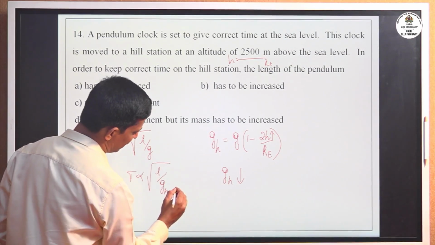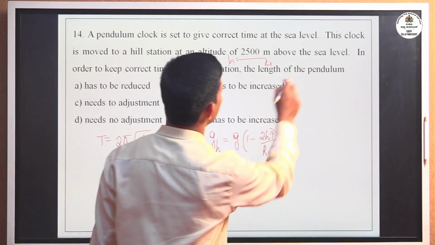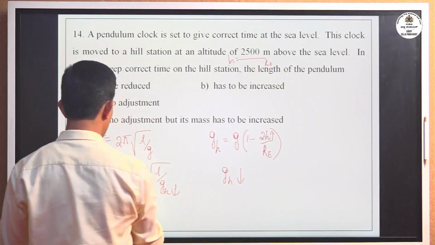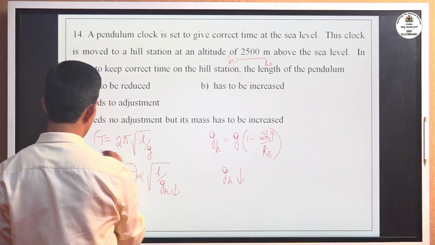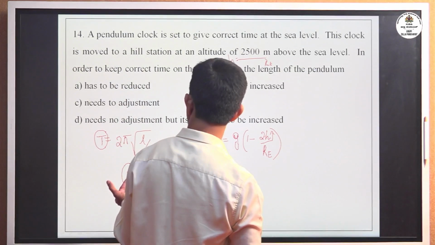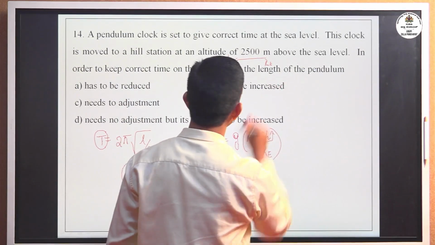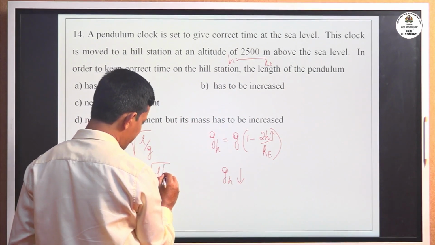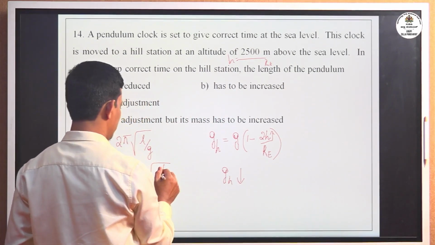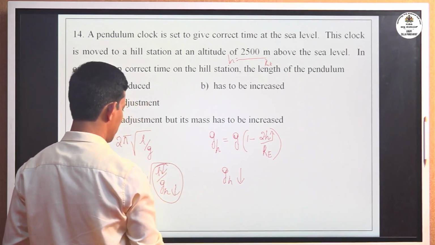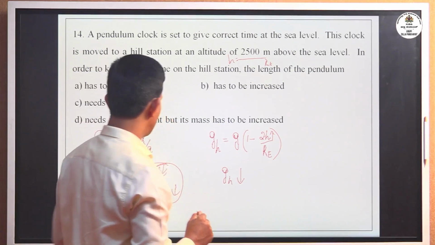Here GH decreases, but in order to keep correct time, to keep the time period the same, the length of the pendulum must decrease. You have to keep the L by GH value constant. Understood?